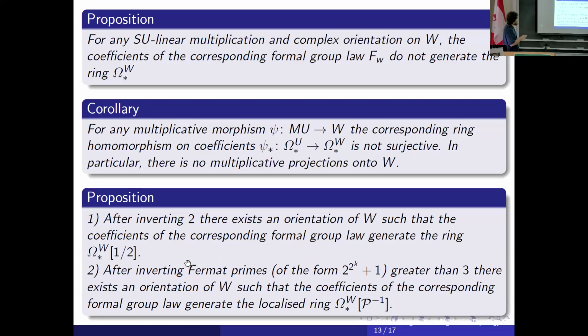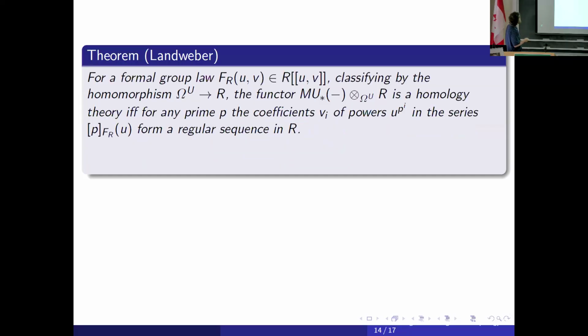What does it mean? Another application is that if we have a formal group law and a ring which we understand, we can ask if it is Landweber exact. We have the classical Landweber theorem: if you have a formal group law and it's Landweber exact, so that some coefficients of the formal power series form a regular sequence in your ring, then this tensor product is also a homology theory.